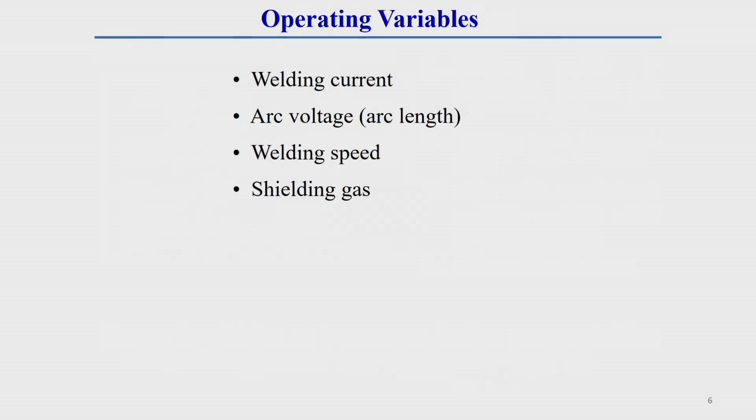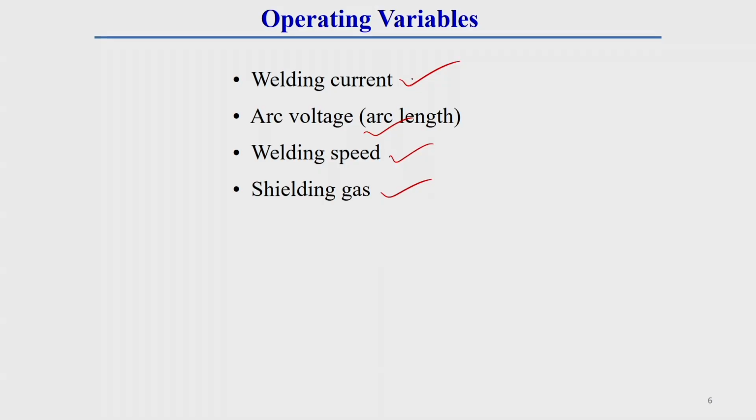Now, the main operating variables are welding current, welding voltage, welding speed and shielding gas. I have already discussed these at the end of the physics of welding topics. Again, some special types of polarity and other things are used here, so I will discuss the welding current here.